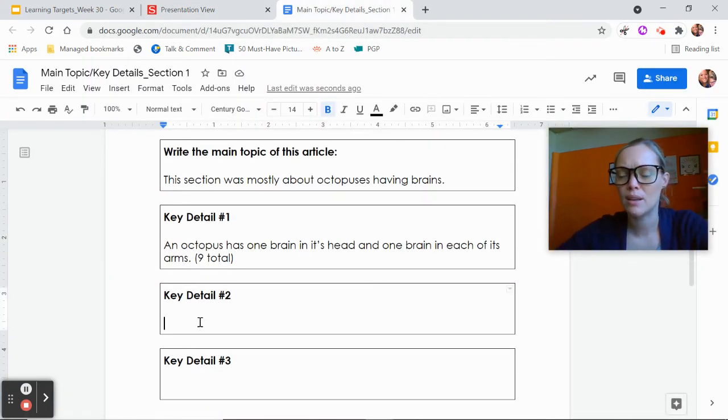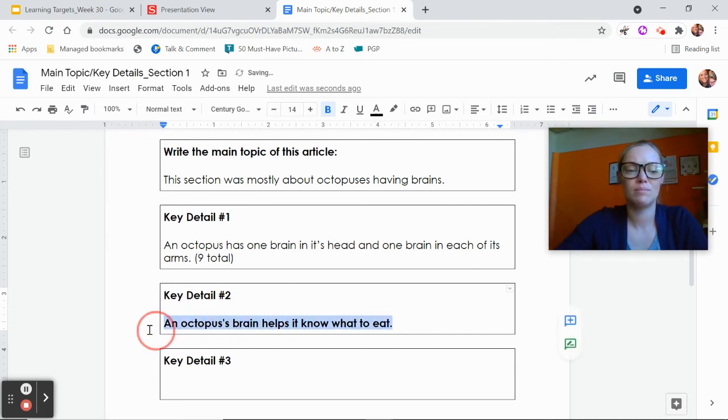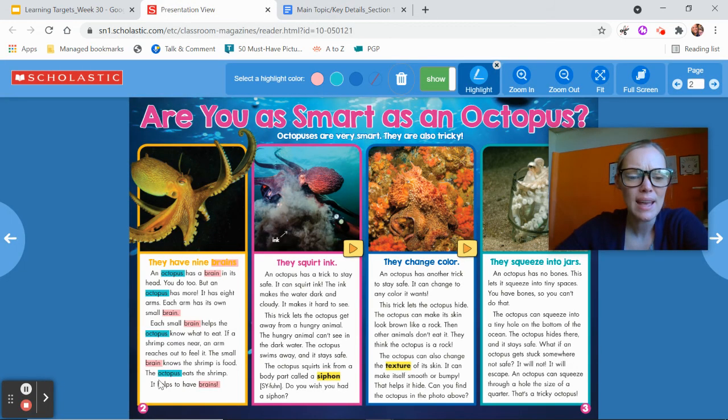Let's say the octopus's brain helps it know what to eat. That was the most important thing about that section. So an octopus's brain helps it know what to eat. So there's our second key detail that tells us more about octopuses and their brains and how special their brains are. And then the last sentence says, it helps to have brains. It's just a closing. It doesn't give us any more key details.